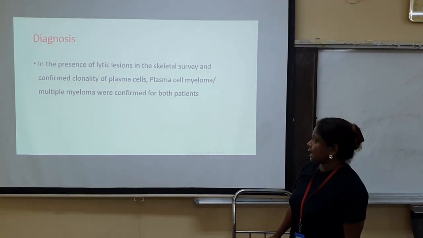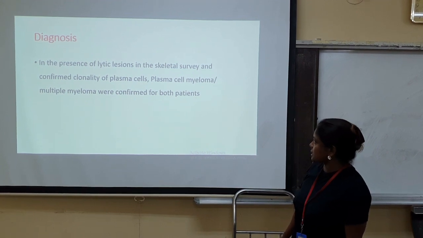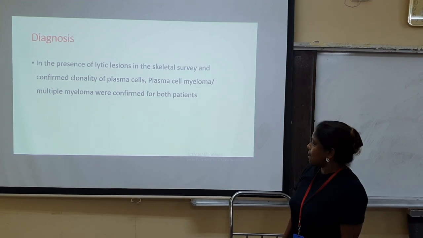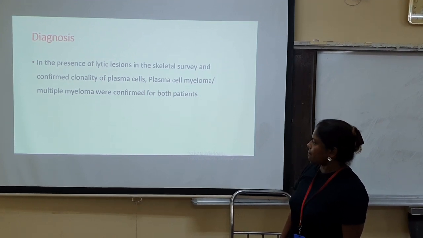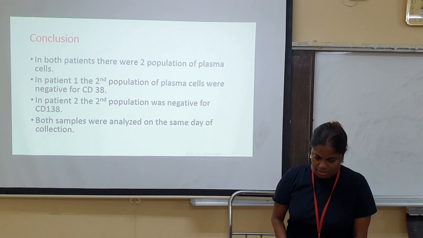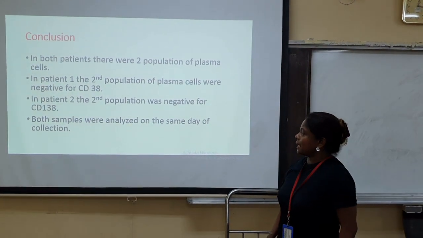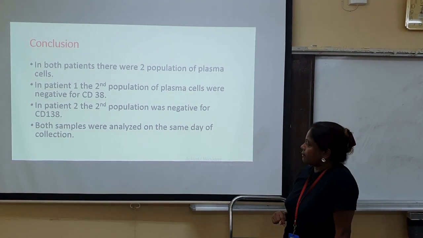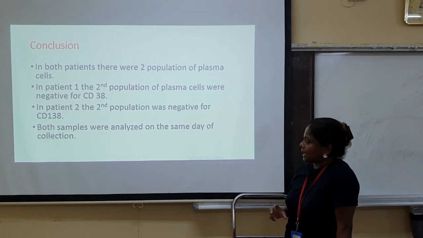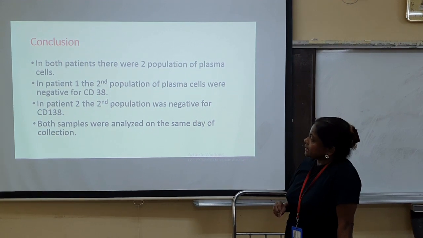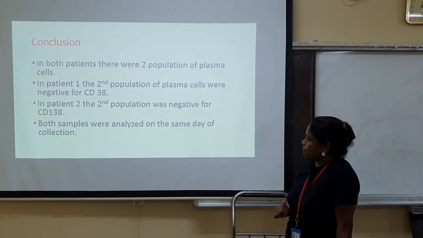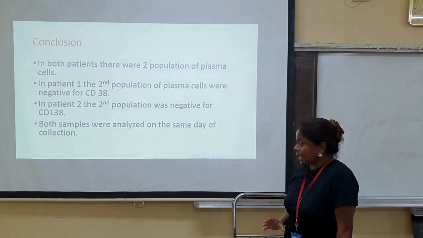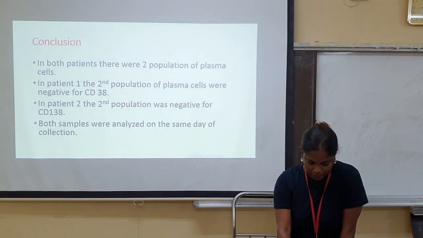The diagnosis was that, in the presence of lytic lesions in the skeletal survey and confirmed clonality of plasma cells, plasma cell myeloma or multiple myeloma was confirmed in both patients. So the conclusion: in both patients there were two populations of plasma cells. In patient 1, the second population of plasma cells was negative for CD38. In the second patient, the second population was negative for CD138. Both samples were analyzed on the same day of collection.